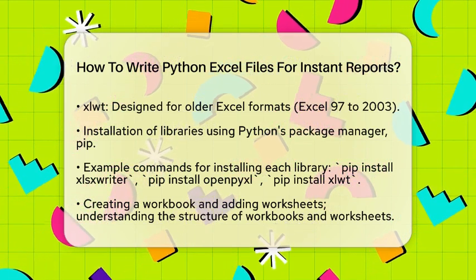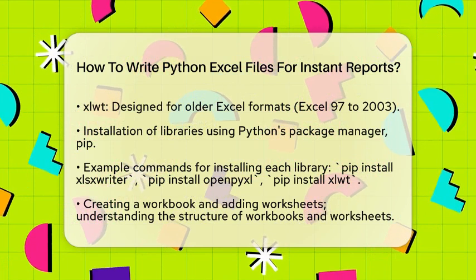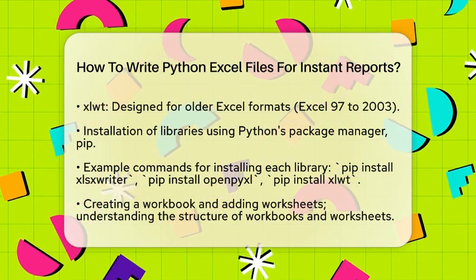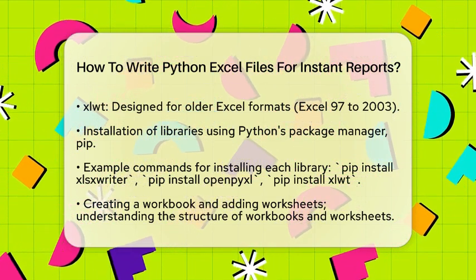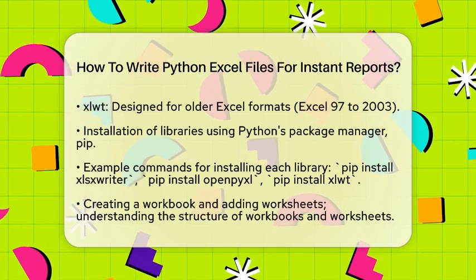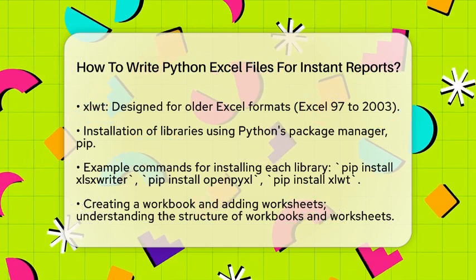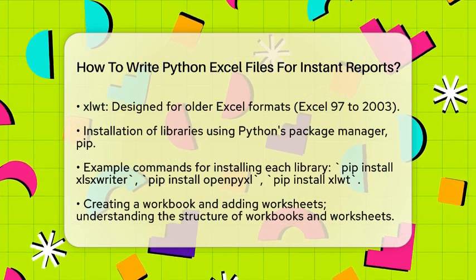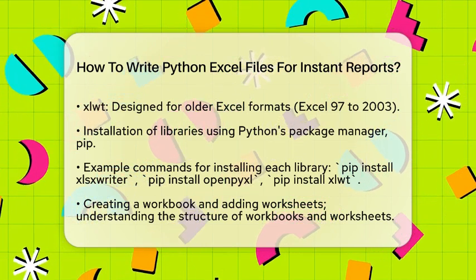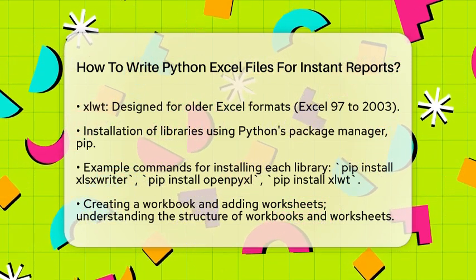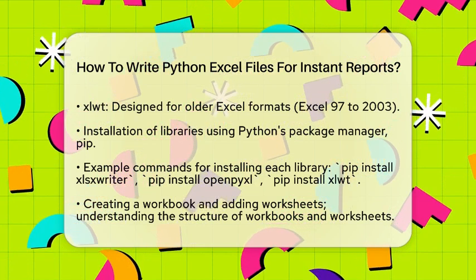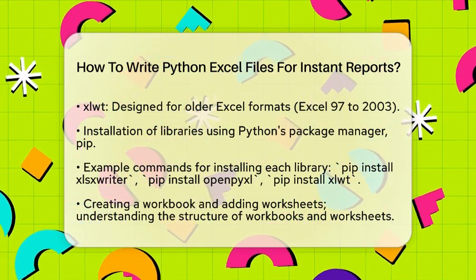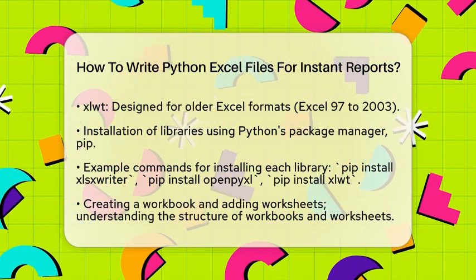Now that you have the library installed, you can create a workbook and add worksheets to it. A workbook is your Excel file, and worksheets are the tabs within that file. You can write data into specific cells by specifying their location. You can use either row and column numbers or Excel-style cell references like A1. For instance, if you want to write hello in cell A1, you can easily do that.